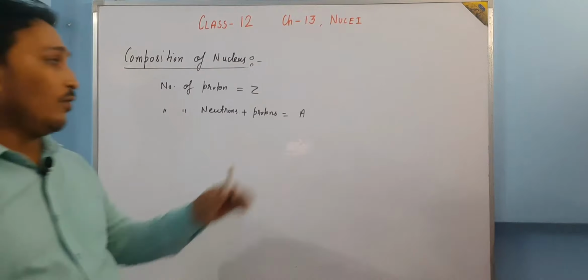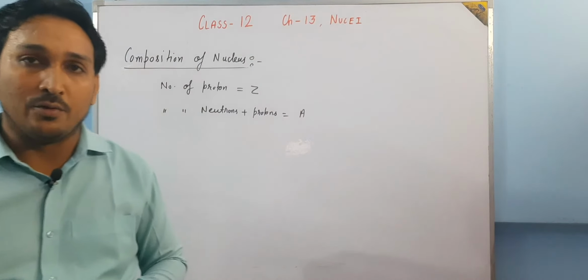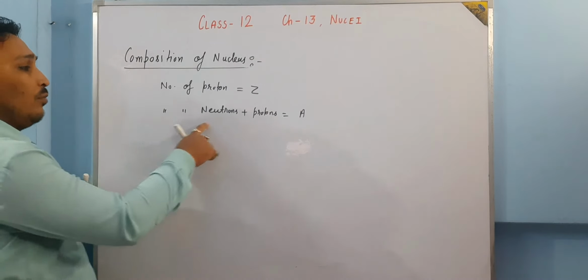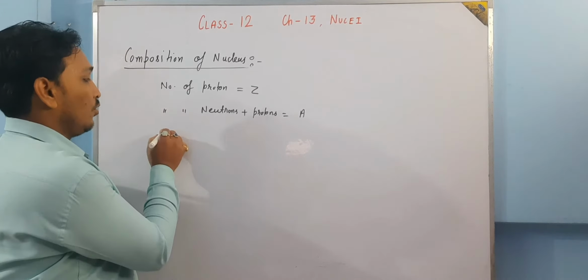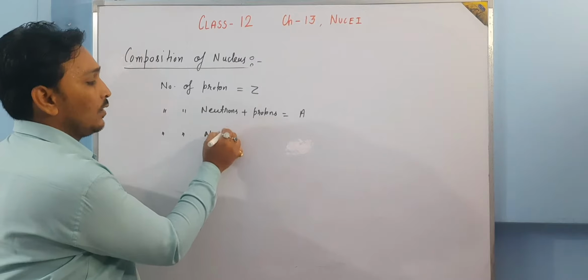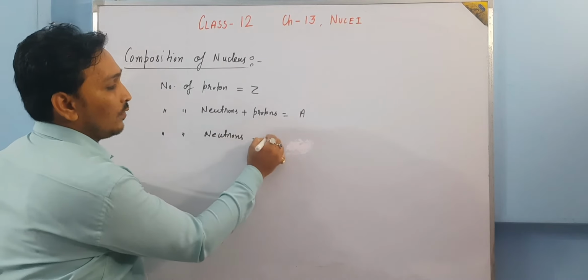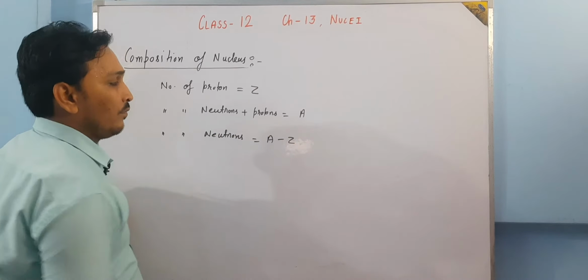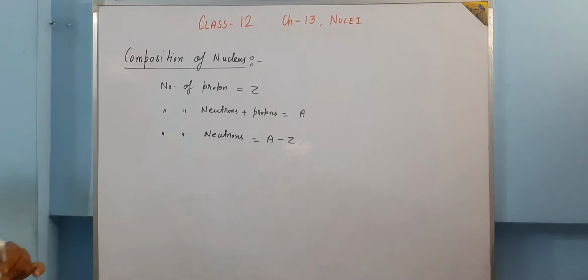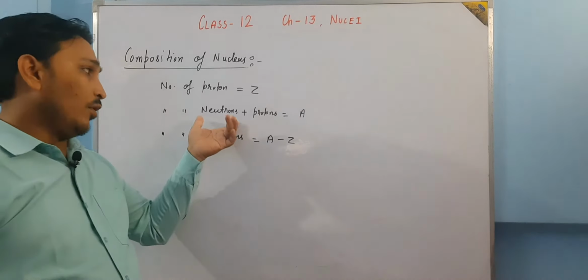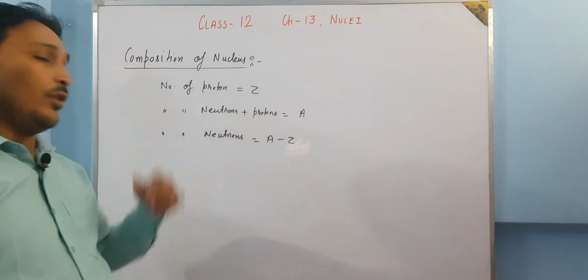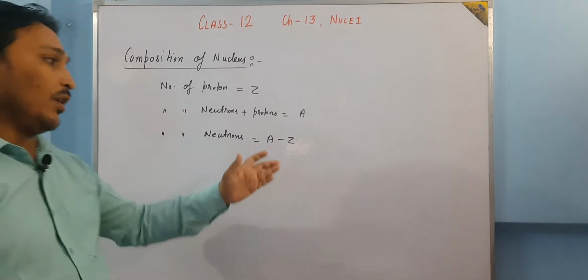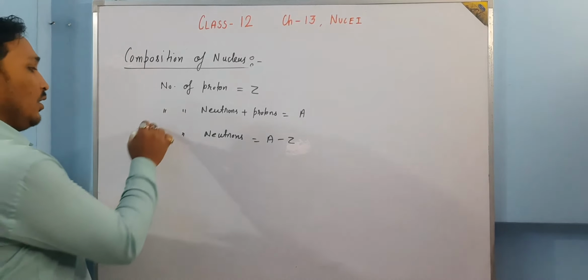Z is the atomic number. What is A? A is the mass number, as I have told you. Suppose someone wants to know how many neutrons there are, the number of neutrons will be given as A minus Z. It is a very simple mathematical equation. Number of neutrons plus protons is A. Number of protons is Z. So how many neutrons are there? Very simple, it is A minus Z. You have to remember these three things.